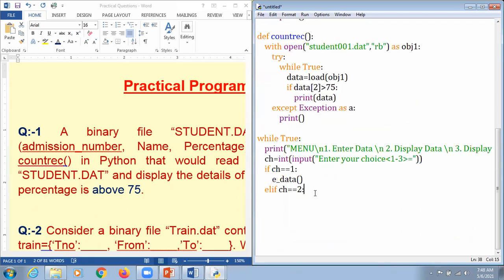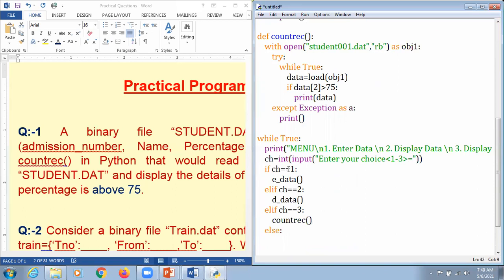And again elif choice is equal to 3, we are talking about one more function, that is count record. Dear students, we are just going to paste it here. Okay, done.